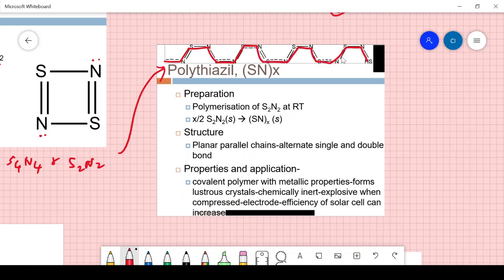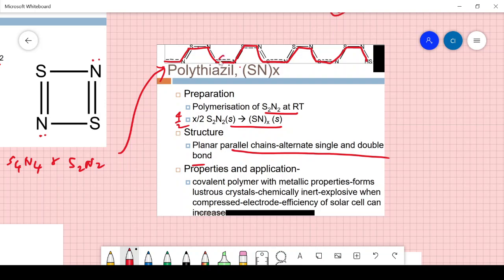You need to draw this structure there. It is prepared by SN2 restriction at room temperature, and this is the equation there. So you can take any x by 2, you get x times. At base it is 4 by 2, which means you get 2 times SN2. It's a planar parallel chain with alternate single and double bonds.